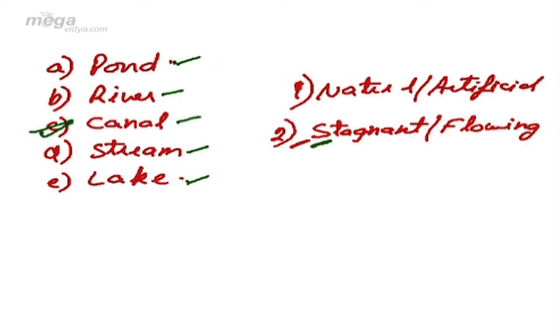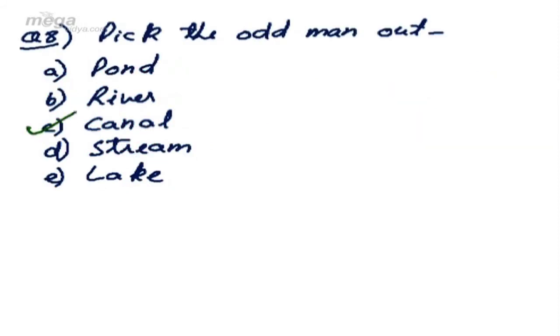The answer indeed is canal, but the reason is that the rest all can be natural. The word can be is very important. Can be natural, whereas canal can never be natural. It is always and always artificial. Therefore, the answer to this question is canal. Rest all can be natural, whereas canal can never be natural.